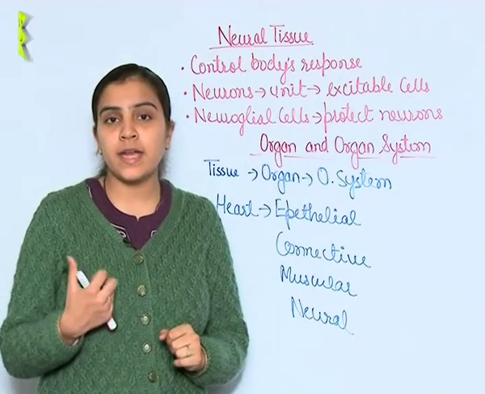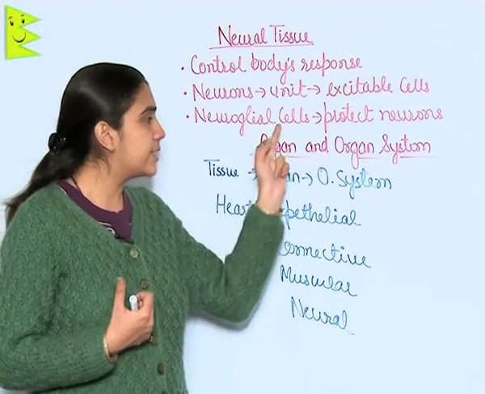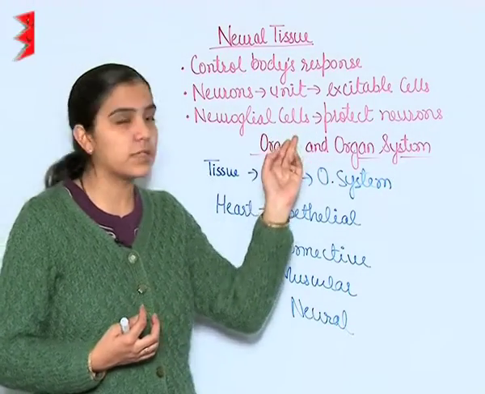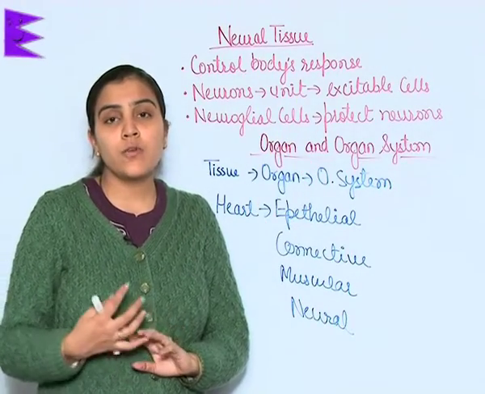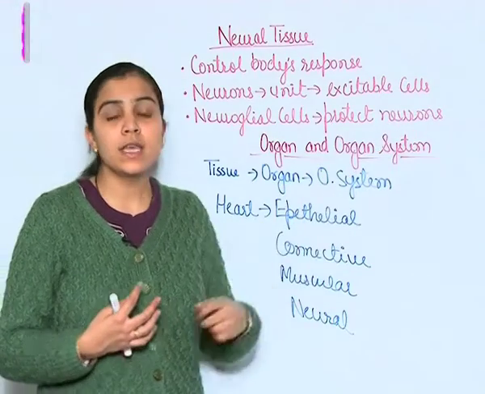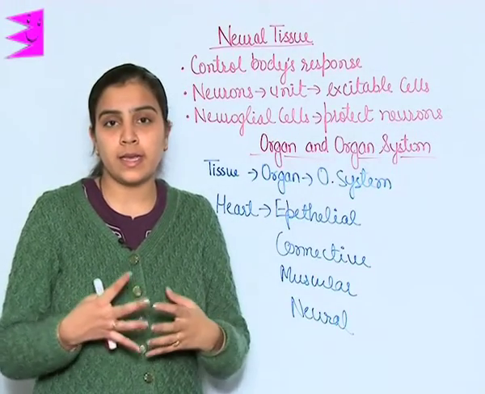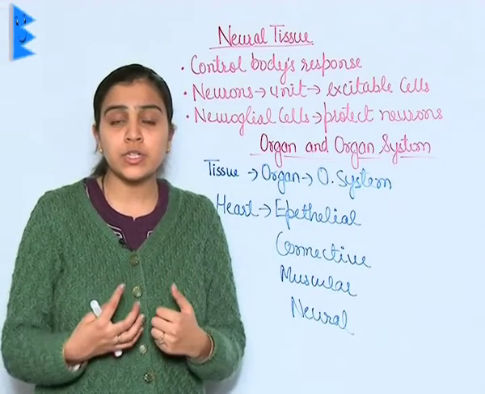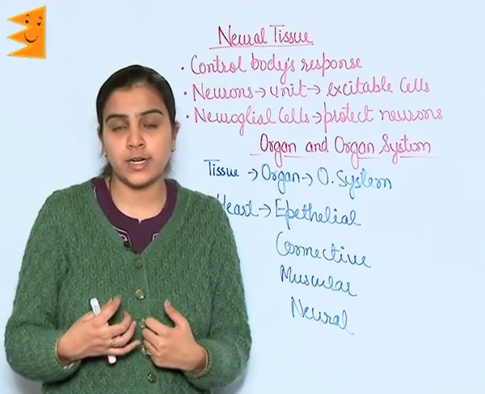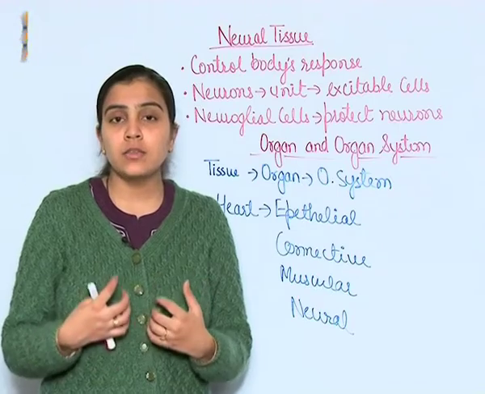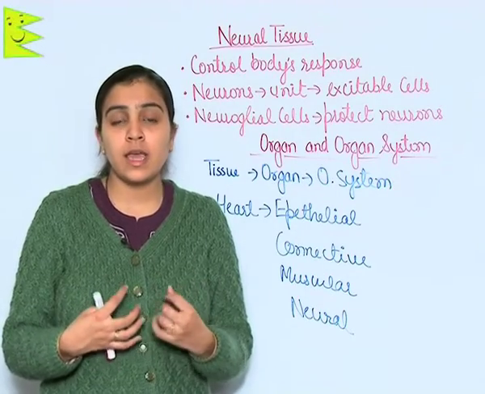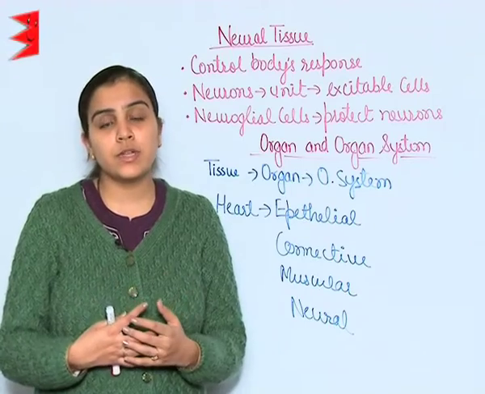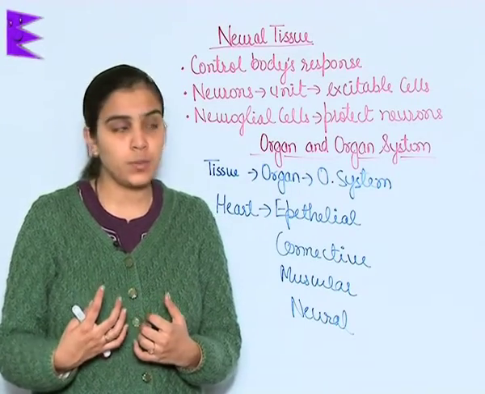These are excitable cells. Neuroglial cells, which form 1/4 of the neural tissue system, are responsible for the protection of neurons. Whenever neurons get excited, electrical disturbances occur, which leads to the formation of a potential difference, and hence neurotransmitters are released, and messages or signals from the brain are carried to different parts of the body and vice versa.